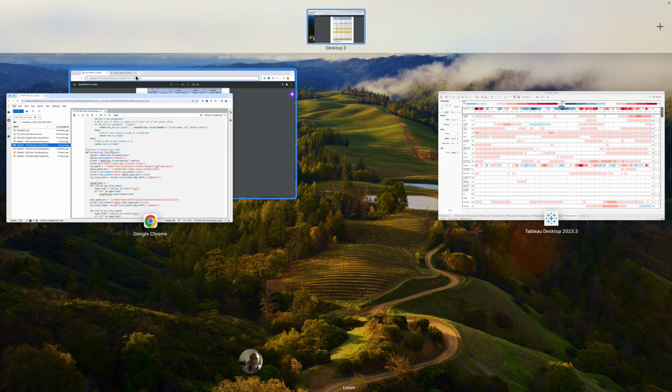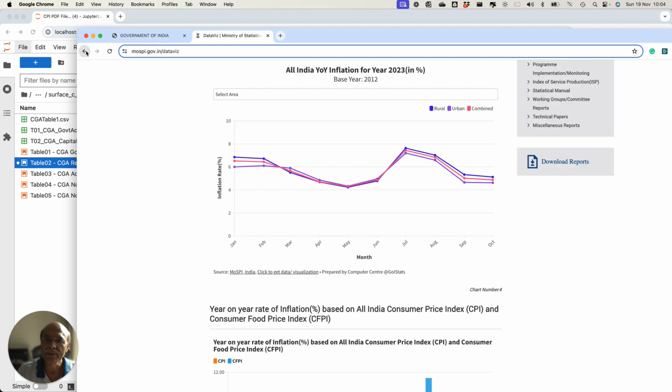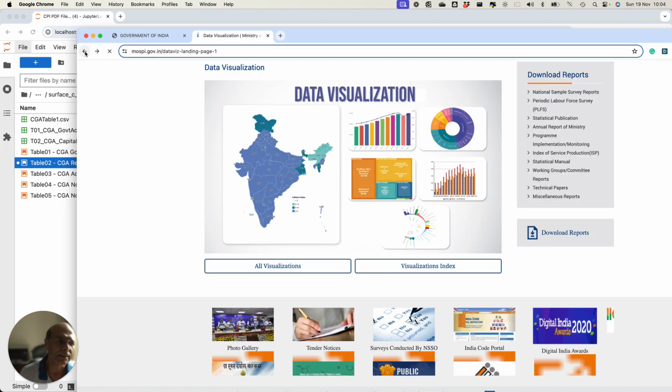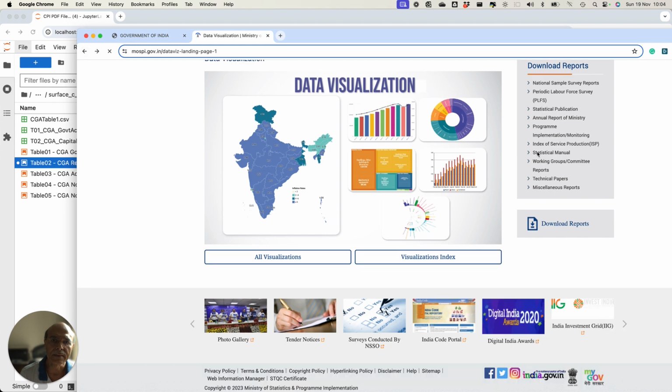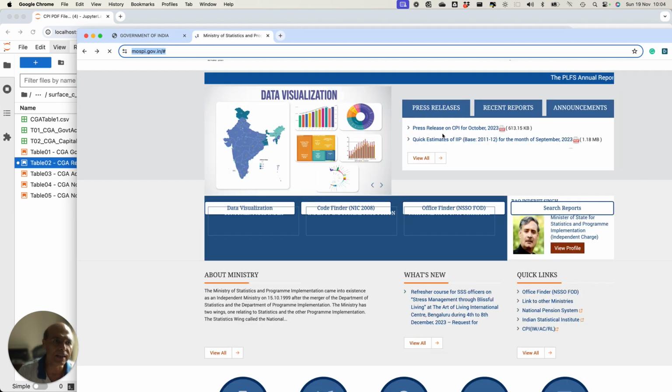Link basically means that when you go to this website of MOSPI, and then go to the main landing page, you will find, just wait a minute, let the page get loaded. Sometimes it is very slow and I find it difficult to juggle so many pages simultaneously. It sometimes creates a problem. I don't know why it is so slow. Yeah, here it is. So you see that there is a link here.